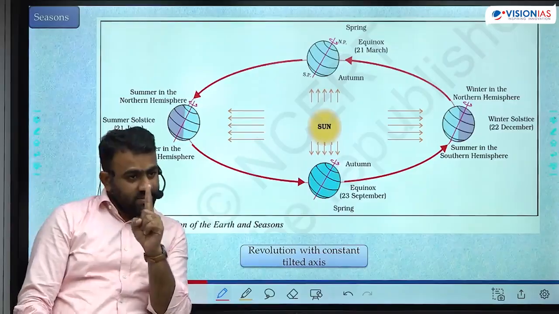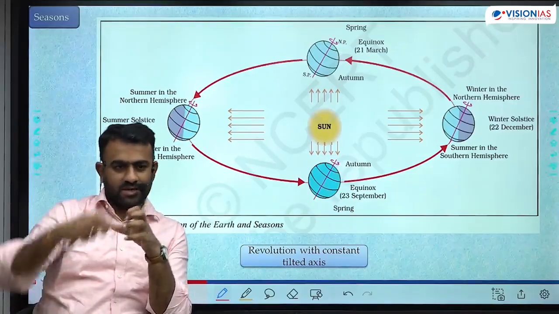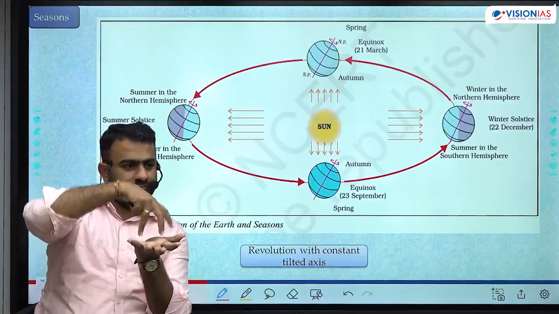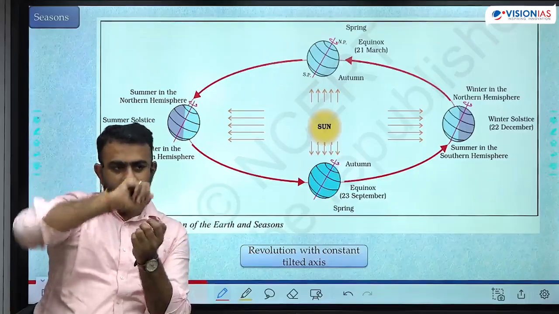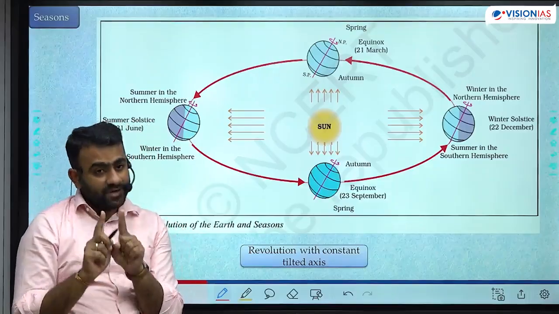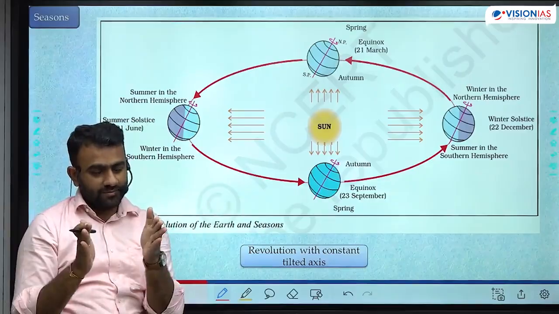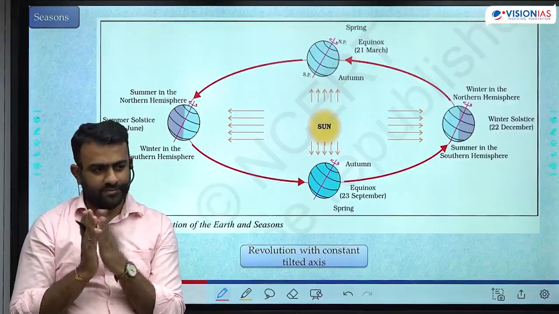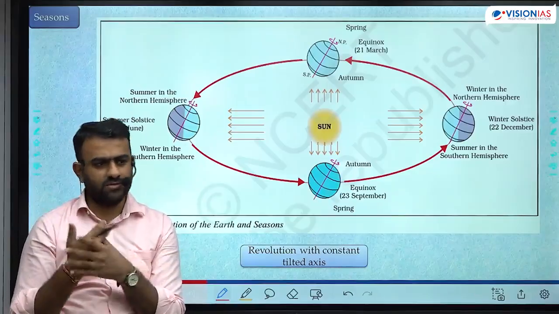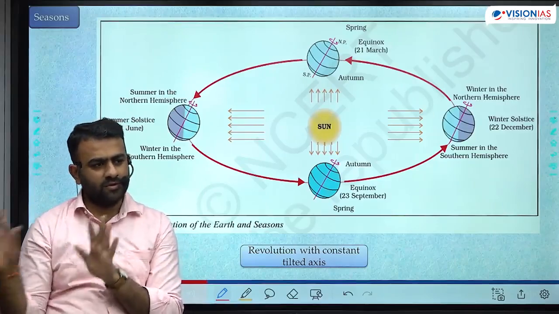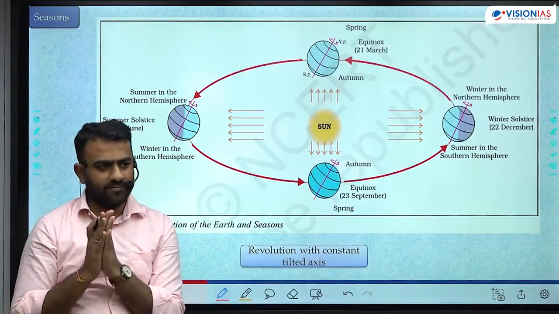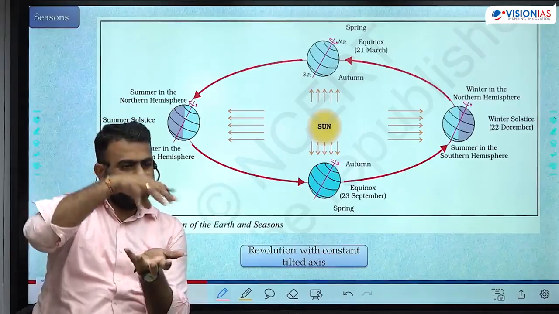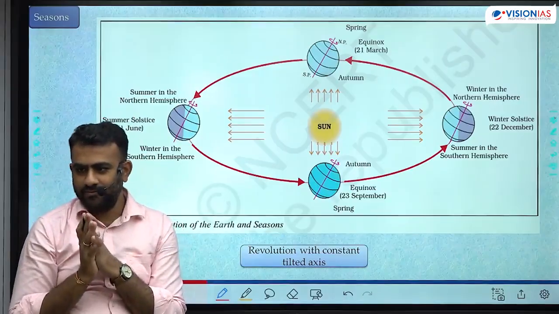Second is intensity of sunlight is also higher. What do you mean by intensity? In a unit area, how much of sunlight is falling? Intensity of sunlight is higher in the summer. During the winter, length of the day is shorter. Late sunrise, early sunset. That is what we are seeing now. 7 o'clock sunrise, 5 o'clock sunset. Fine? Intensity of sunlight is also low. In a unit area, the amount of sunlight falling is also less.